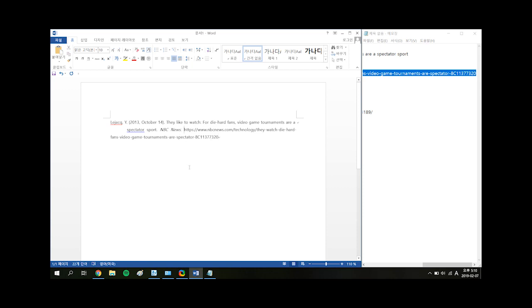Make sure you add "Retrieved from" before the whole thing starts. And see, now the problem here is the URL is split across lines and it's not being tabbed. So what I'm going to want to do is hit enter here at the end of the line, and that's going to break the URL in half.